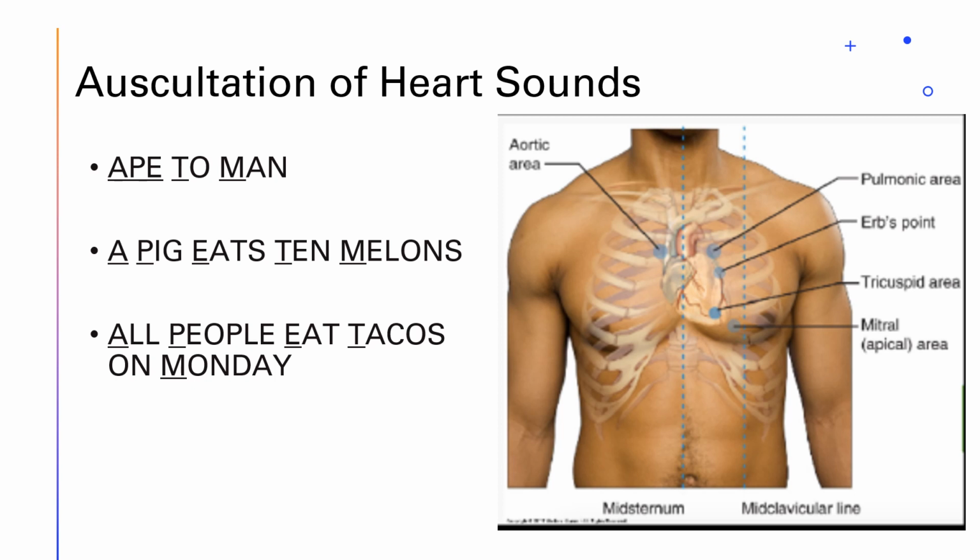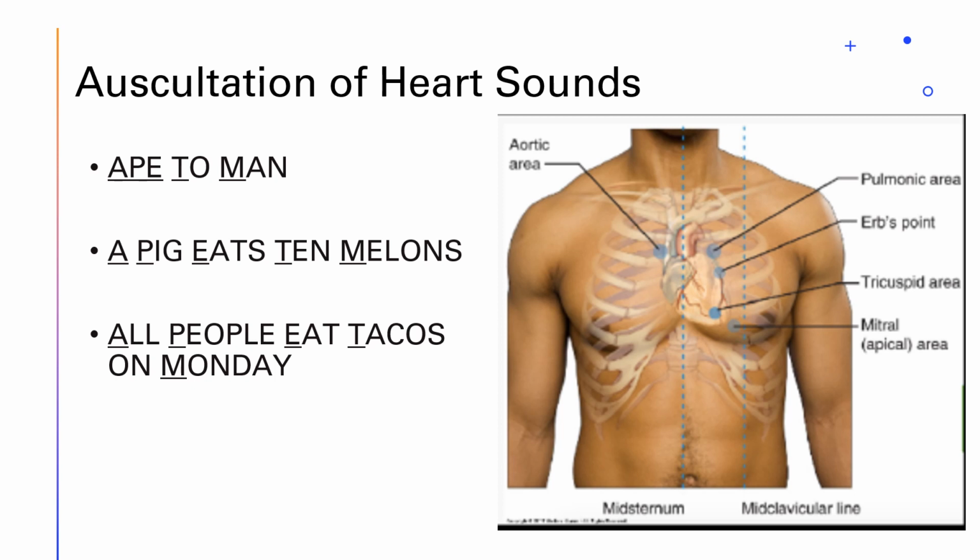We first listen to the heart with the diaphragm of our stethoscope, starting at the aortic area at the second intercostal space on the right sternal border. Then we move to the pulmonic area at the second intercostal space on the left sternal border. Then we move down one rib cage to the Erb's point, which is the third intercostal space on the left sternal border. Then we move down to the tricuspid area at the fourth intercostal space, left sternal border.